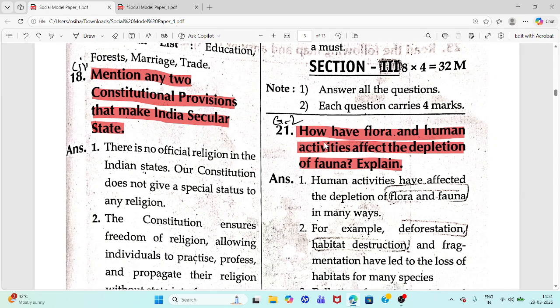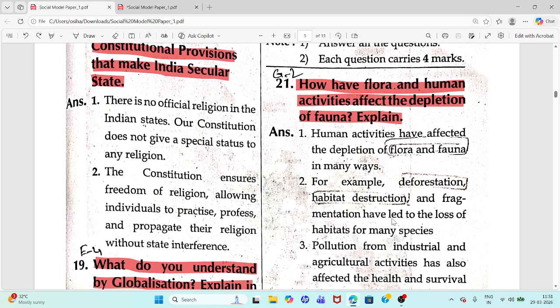Question 21. How have flora and human activities affected the depletion of fauna? Explain. Here, flora means plants, fauna means animals. Human activities have affected the depletion of flora and fauna in many ways.